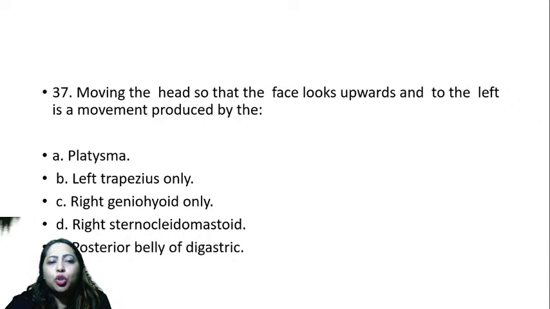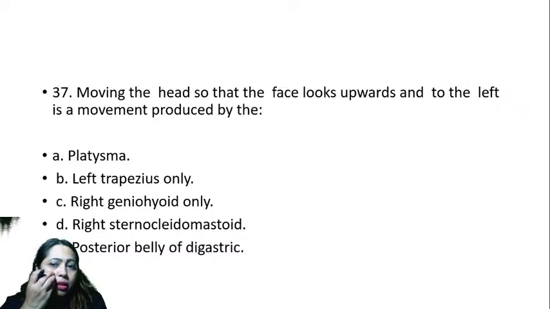Moving the head so that the face looks upwards and to the left is a movement produced by which one? So you are moving the head in such a way that the face looks upwards and to the left. Think now, which muscle is contracting when you are lifting your head upwards and left?